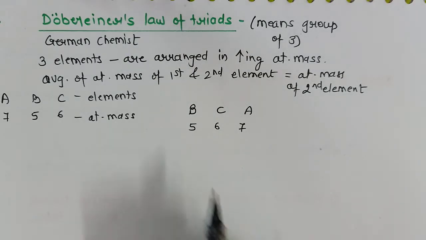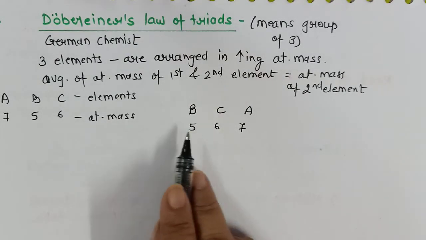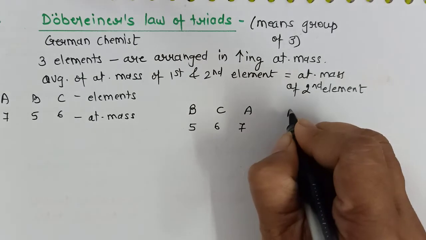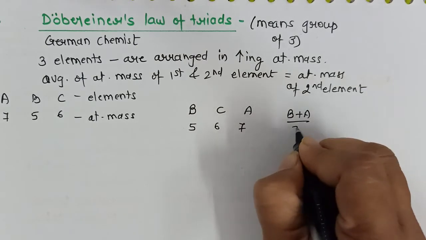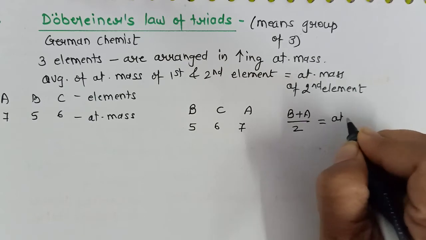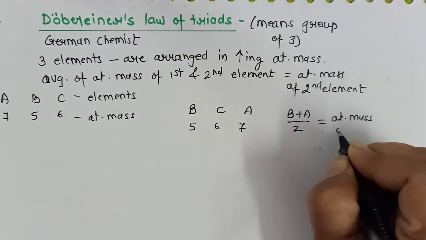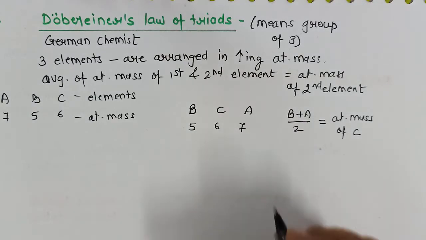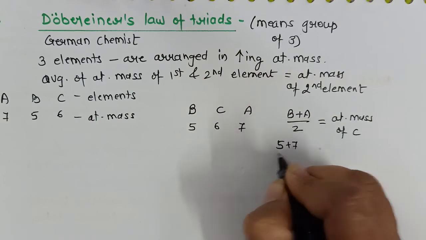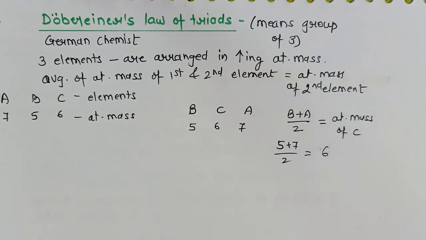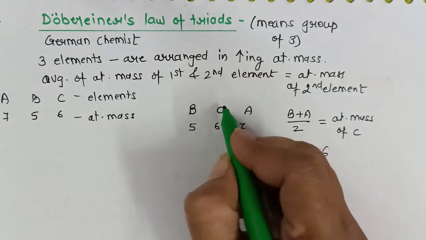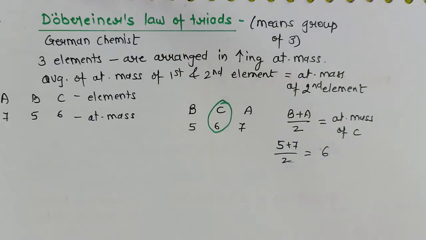Now you can see the average atomic mass of B and C is equal to the atomic mass of A. 5 plus 7 by 2, that is equal to 6, and that is the atomic mass of A. So this is Dobereiner's law of triads.